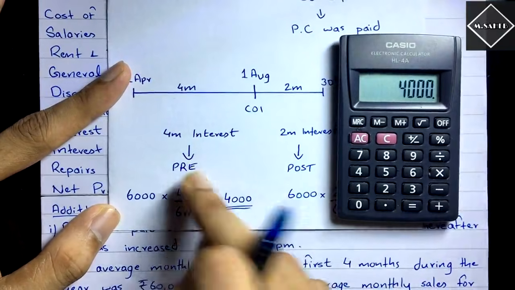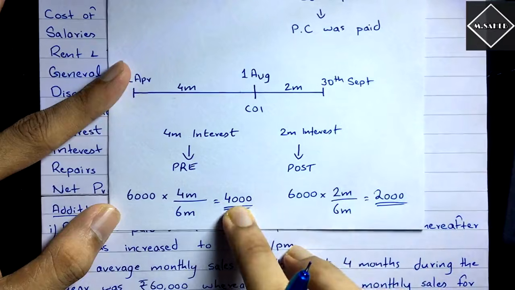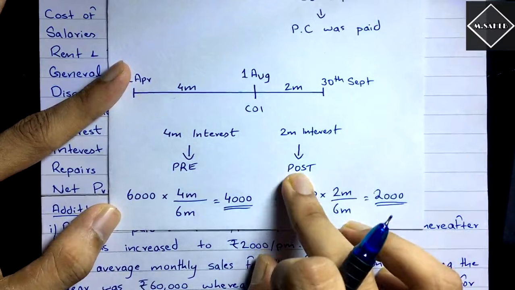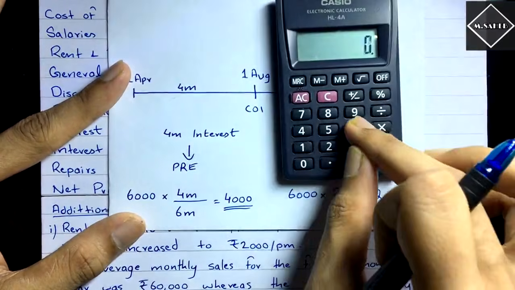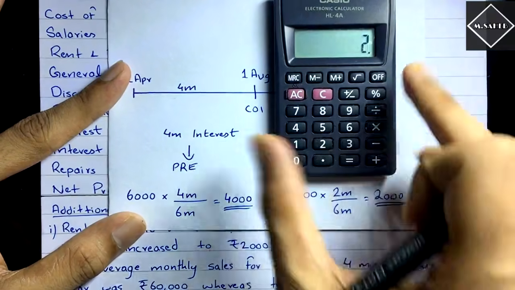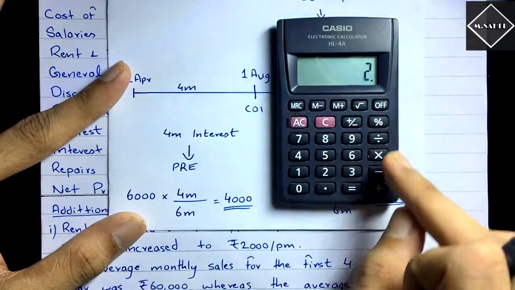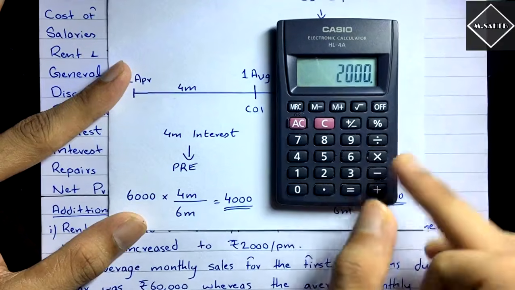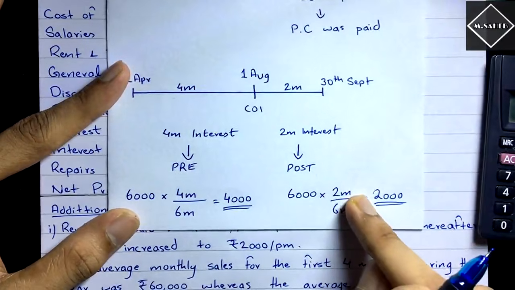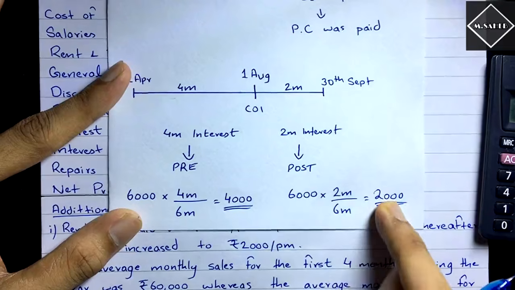4,000 interest is of pre-period, and then easily you can calculate this also. Or you can say if 4,000 is of pre-period, then out of 6,000 the remaining is 2,000, which is of post-period. Or you can calculate. See, it's very simple. 6,000 is the total interest. We want of 2 months. Why 2 months? 2-month interest has been generated in the post period. So 2 months divided by the total, that is 6 months. Yes, so 2,000 is the interest of the post period. Fine, so we have got the interest directly now. 4,000 will go to the pre column and 2,000 will go to the post column.